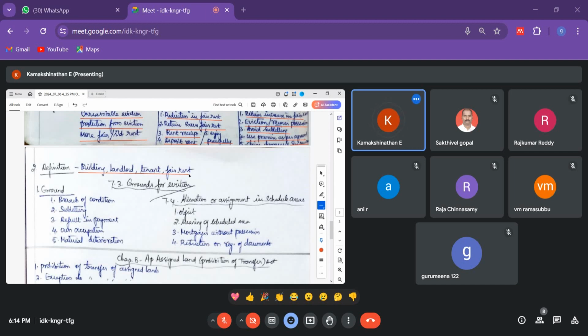So this is called a tenant. Fair rent means the amount of money he is collecting, either monthly. Next, going to the grounds for eviction.